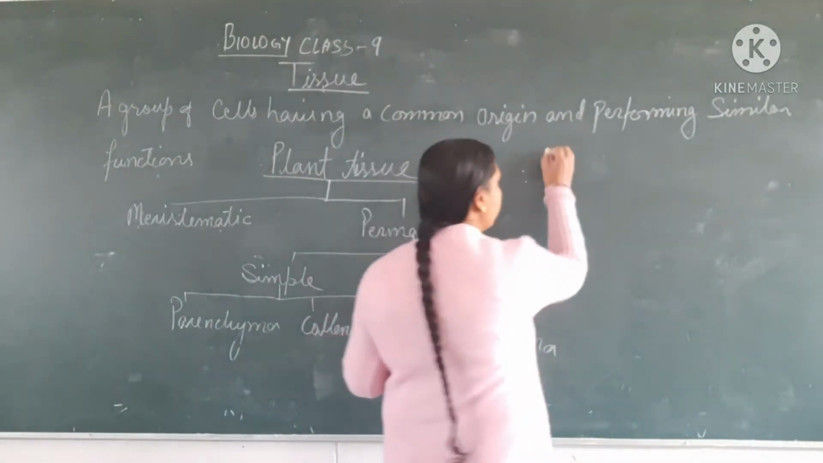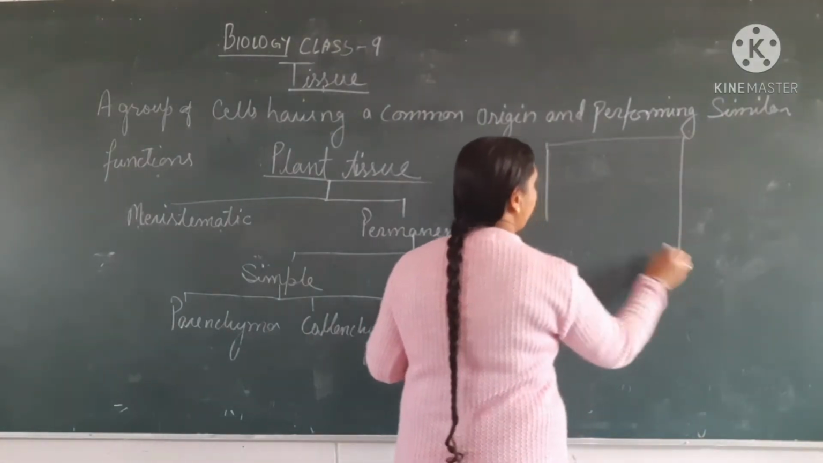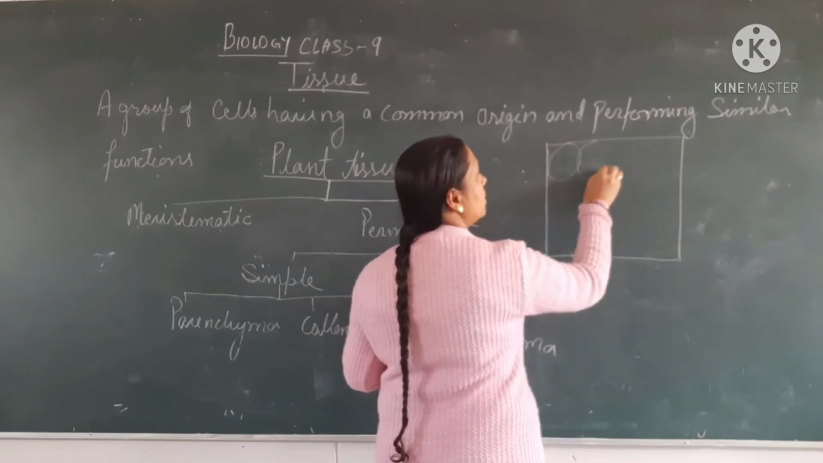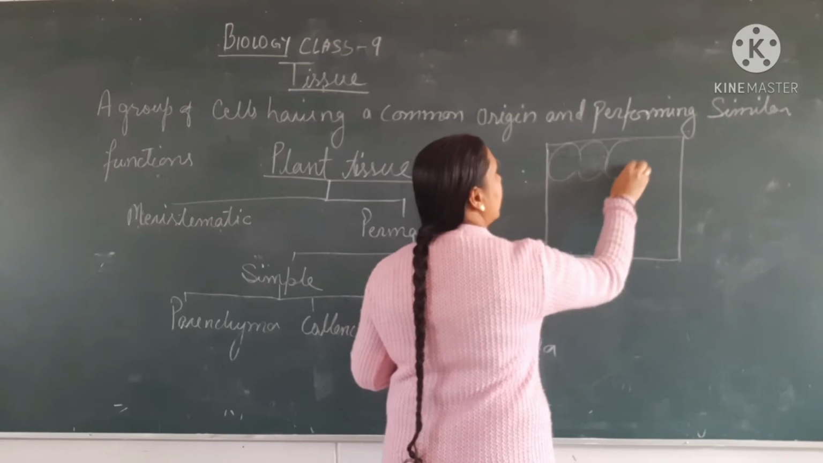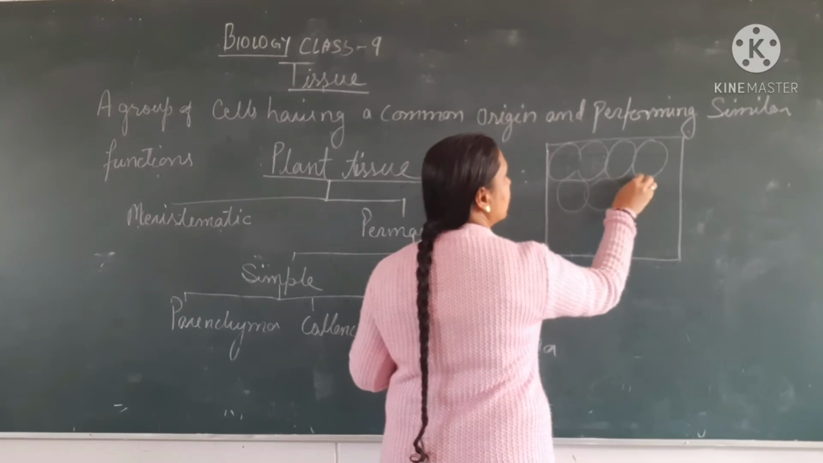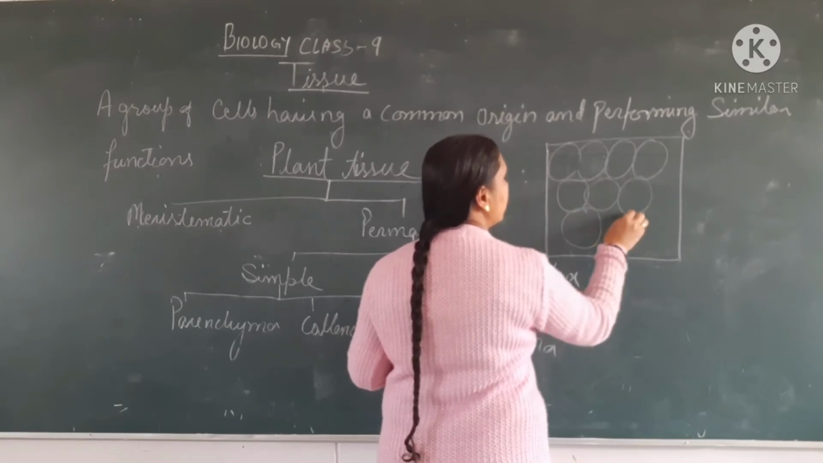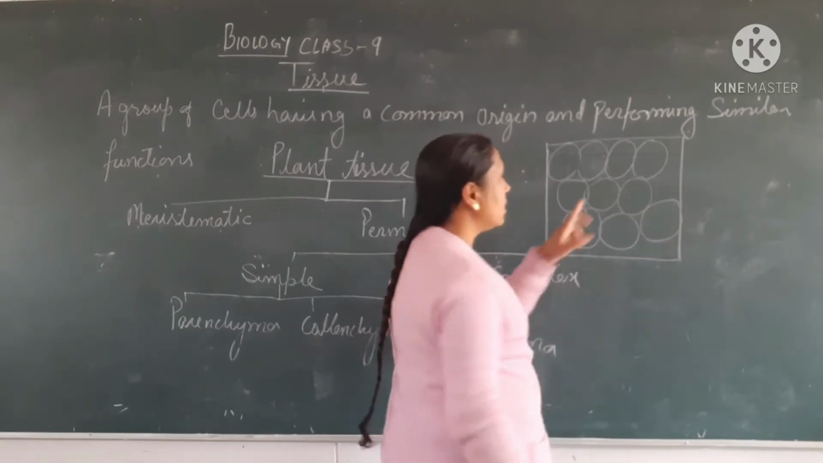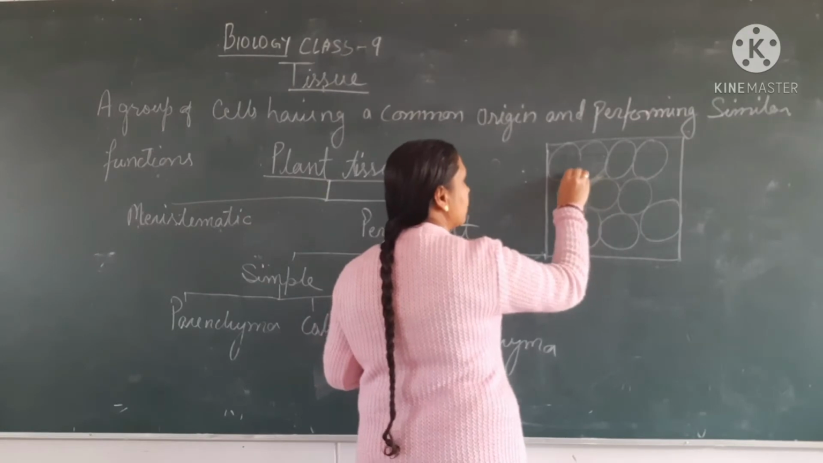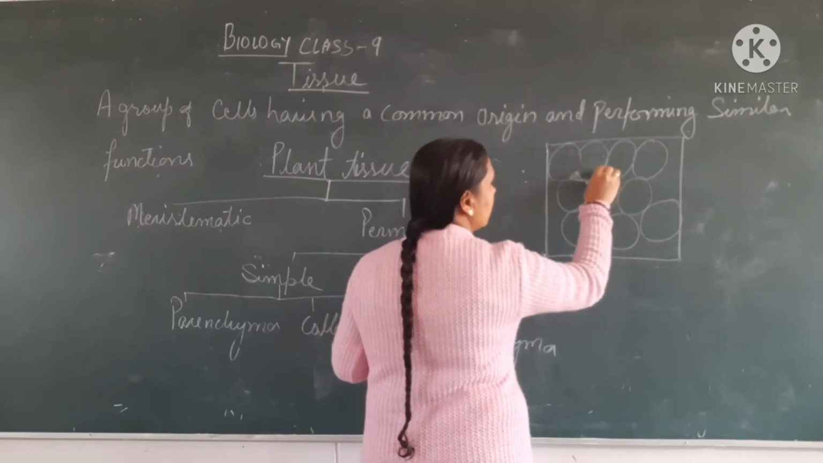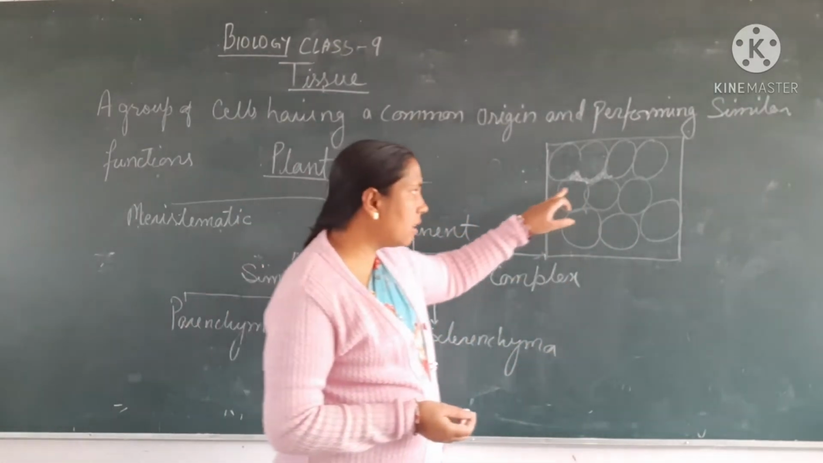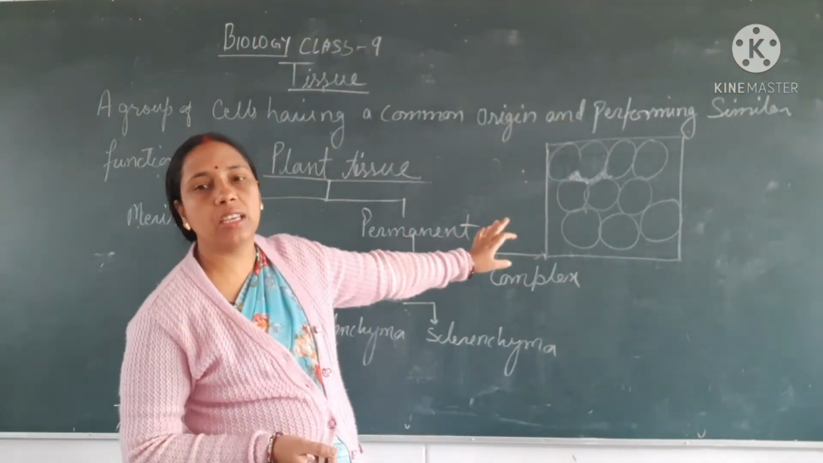I will show you the diagram. You can see they are oval in structure. Parenchyma tissues are oval in structure. They are loosely arranged and there is large intercellular space between them. You can see here, this is the space. They are loosely connected with each other and have intercellular spaces between the cells.